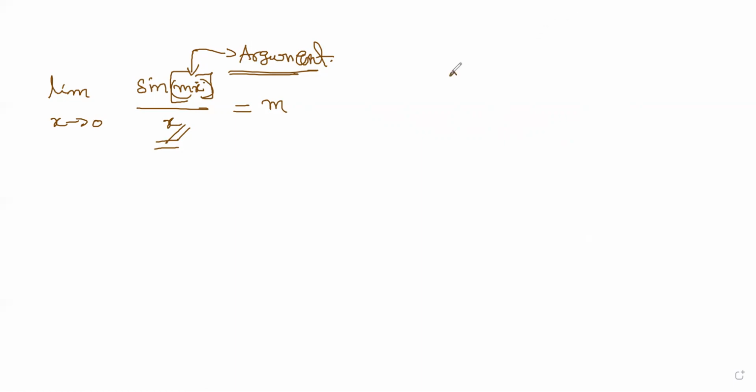So while solving the limit x tends to 0, sine x by x, why it is equal to 1 is because this argument x is matching with the denominator. So the answer is 1. It's not like cancelling x and getting 1. There is a lot behind this. This is the formula; to apply it, this x has to match with this. Here mx is there in the sine, but x is in the denominator.